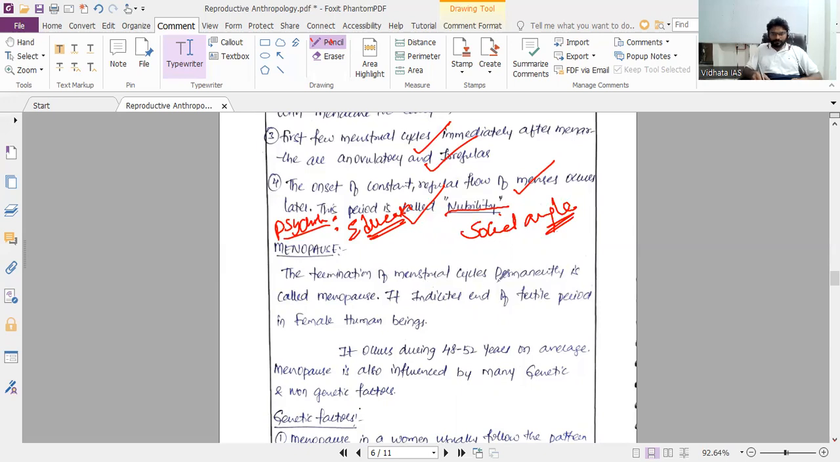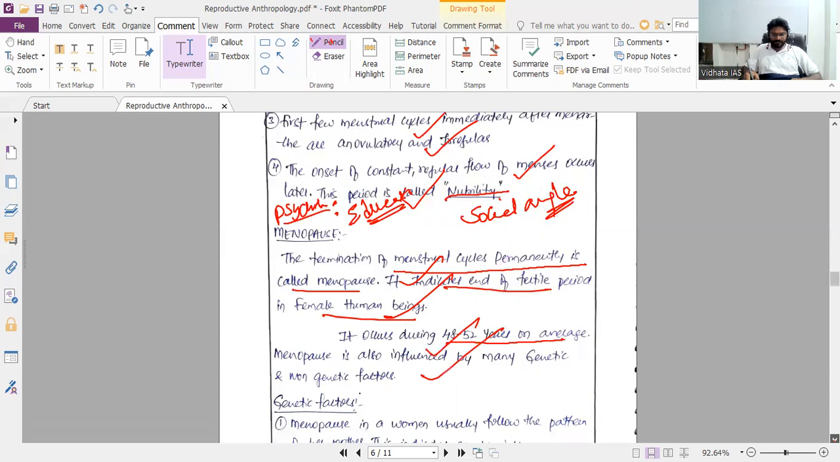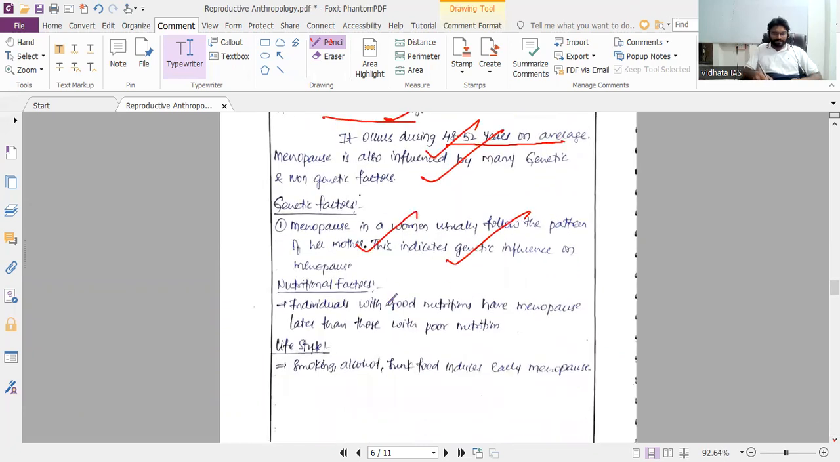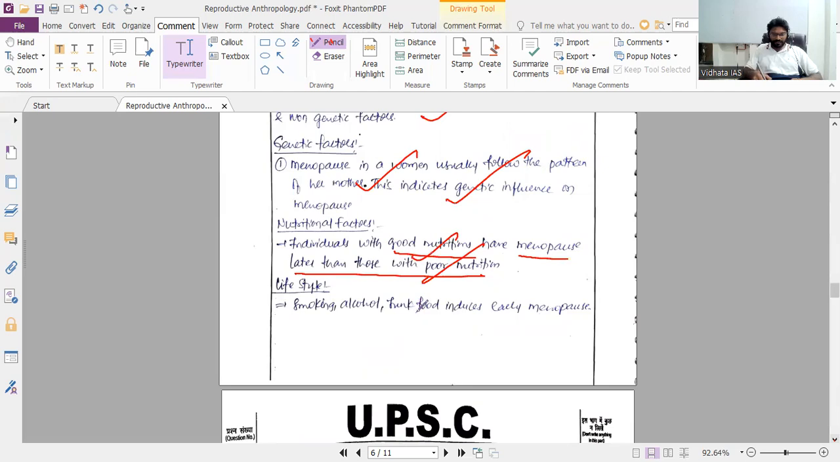Menopause is the permanent cessation or end of the menstrual cycles and indicates the end of fertility in the female. It occurs at around 48 to 52 years on average. Menopause is also influenced by many genetic and non-genetic factors. A woman follows the pattern of her mother, which is the genetic factor. Next, nutritional factors: individuals with good nutrition have menopause later than those with poor nutrition. Lifestyle factors like smoking and alcohol drinking lead to early menopause.